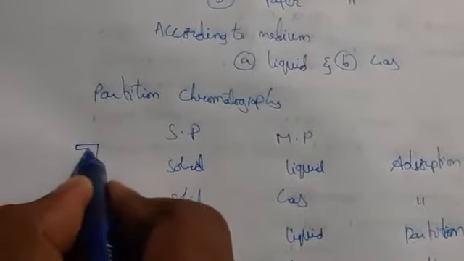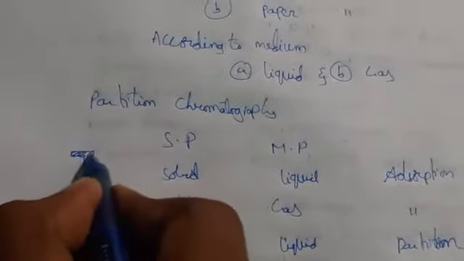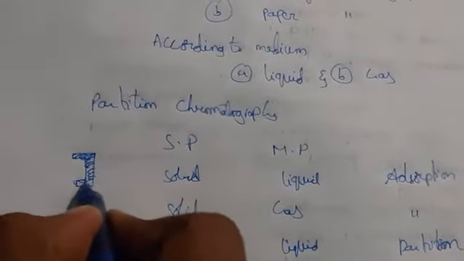As in the principle we discussed in the previous class, the supporting material consists of a solid, and this solid is coated with liquid. So we are using this as partition chromatography. Which technique are we going to use in partition chromatography? Paper chromatography.